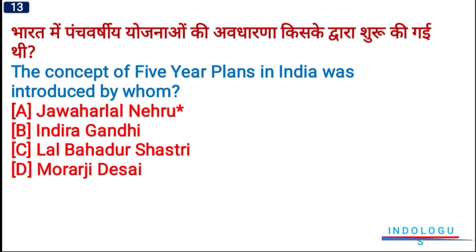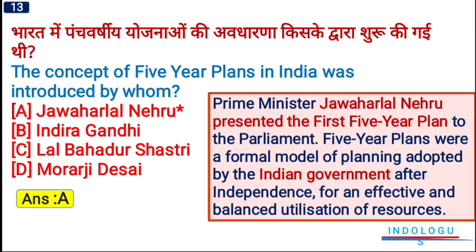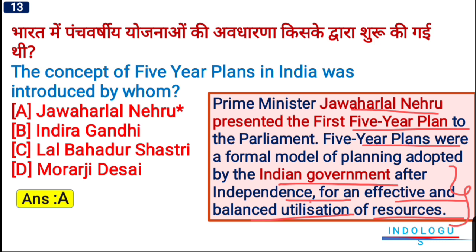country. Next question. The concept of 5-year plan was introduced by whom? Right answer will be Prime Minister Jawaharlal Nehru. So the first Prime Minister of the country, Pandit Jawaharlal Nehru, he introduced the 5-year plans. Option number A will be the right answer. The Prime Minister Jawaharlal Nehru presented the first 5-year plan to the Parliament. 5-year plans were a formal model of planning adopted by the Indian government after independence for an effective and balanced utilization of resources. So 5-year plans were mainly made for a proper utilization of resources.